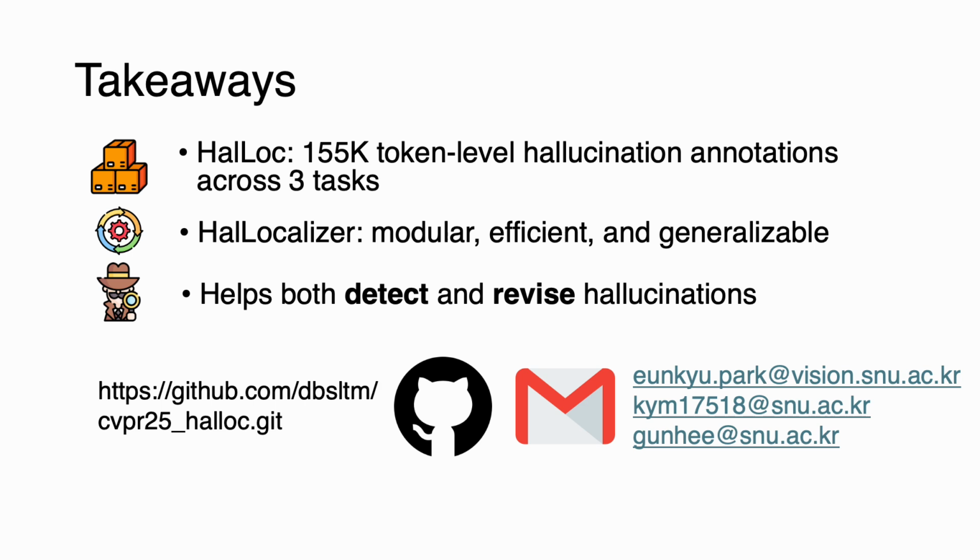To summarize, we present HalLoc, a token-level hallucination localization dataset with over 155K examples. We also introduce HalLocalizer, a simple and efficient model that outperforms log probs and enables grounded revision. Both tools help us move beyond black box judgment towards an interpretable, type-aware hallucination understanding.